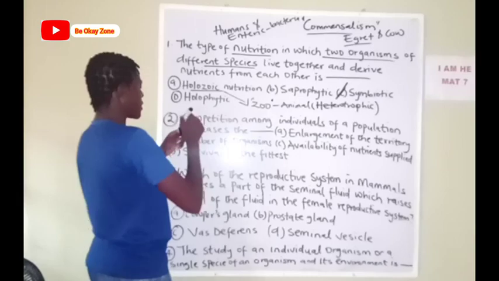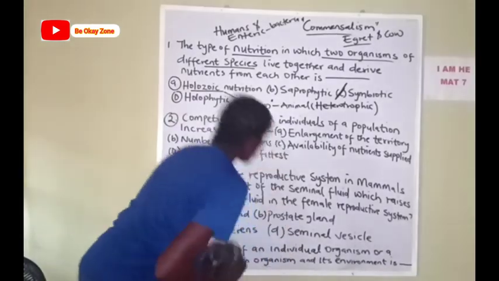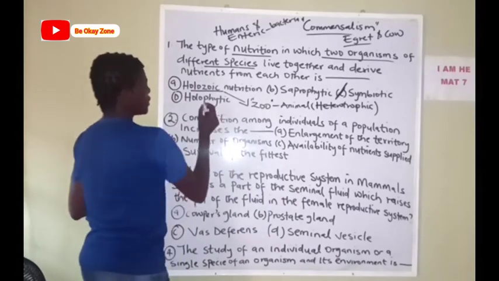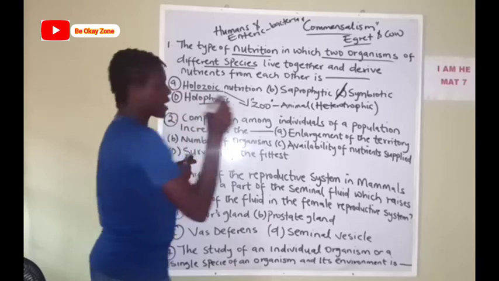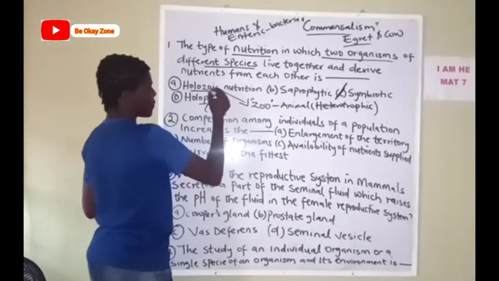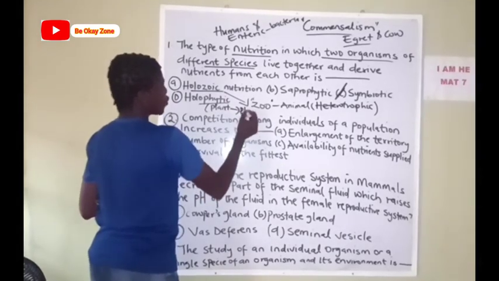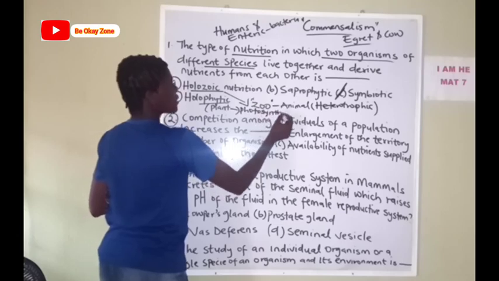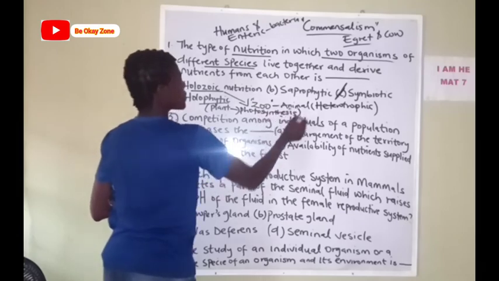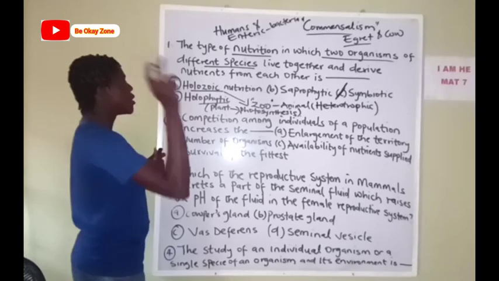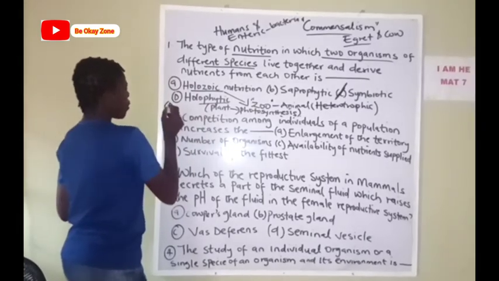So for this holophytic, if you look well, you see the word there, phytic. It's talking about plant-like, okay? Plant, from the word photosynthetic. So plant-like. If you don't call it autotrophic nutrition, you can call it holophytic nutrition.